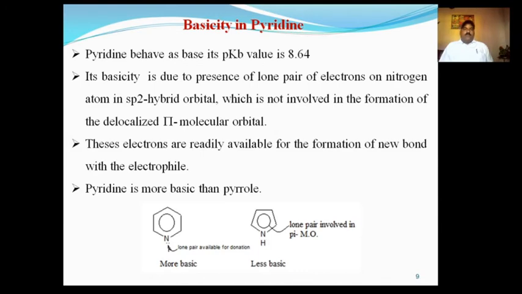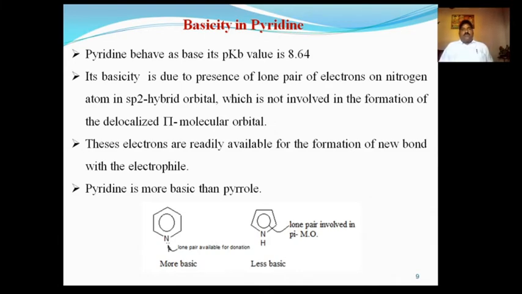For example, a question on this topic is: explain the basicity of pyridine. First, pyridine behaves as a base, and its pKb value is 8.64. Now its basicity is because of the presence of a lone pair of electrons on the nitrogen atom.